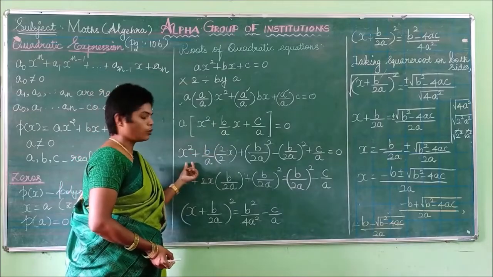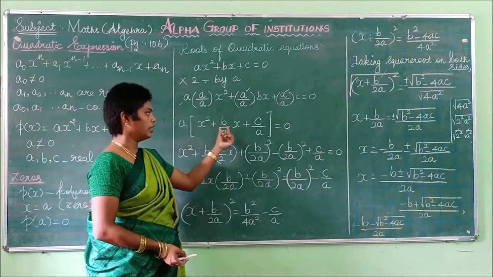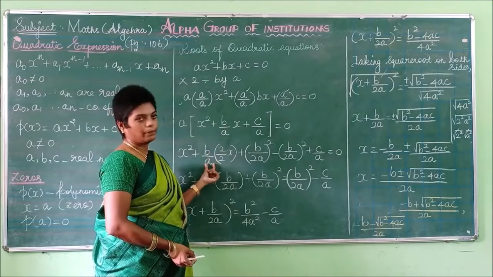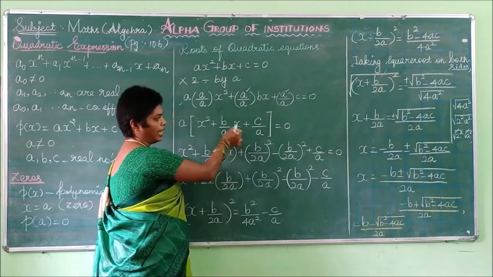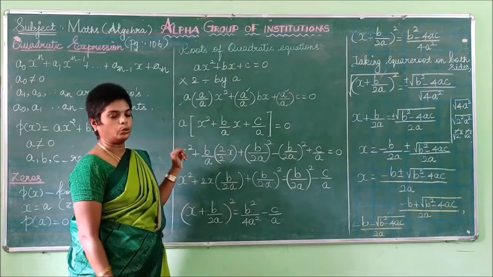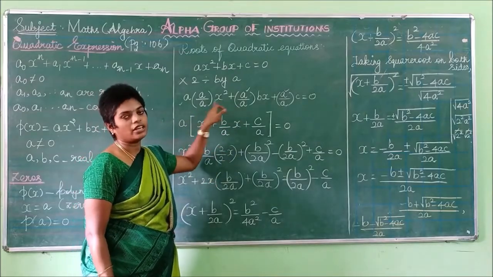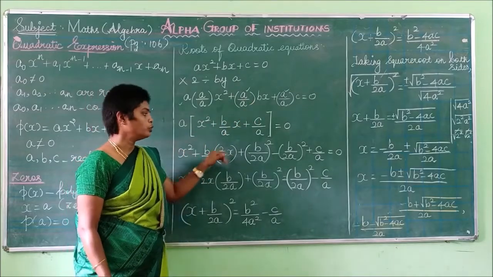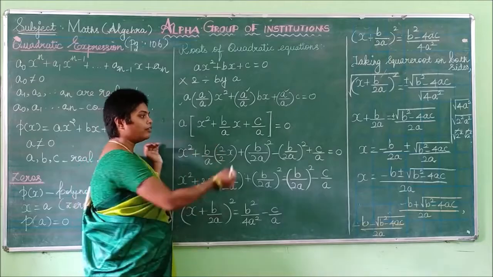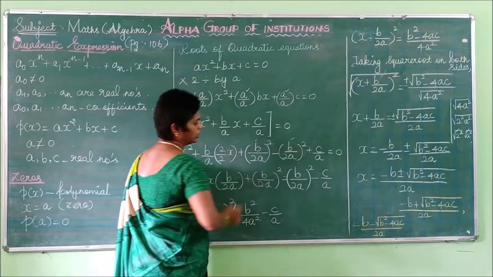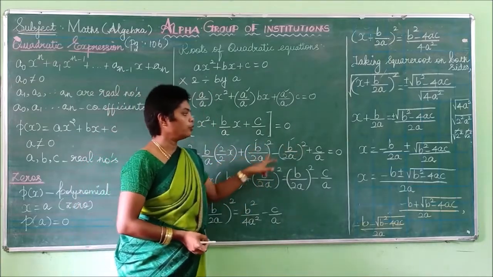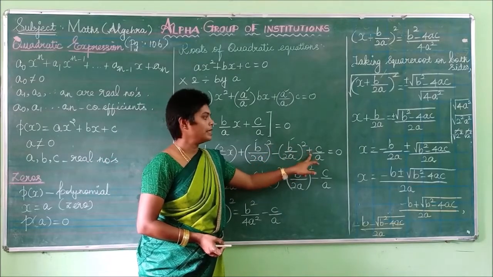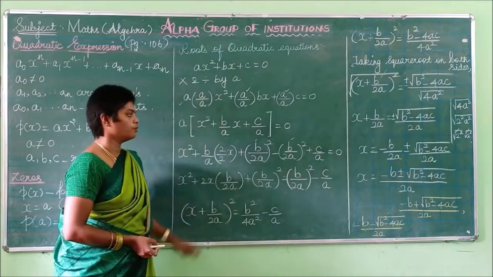So this x squared can be written as it is, and then here you are changing some values. So this b by a can be taken, and before this x I multiply and divide by 2. Here I have multiplied and divided each and every term with a, but in this step I multiply and divide the 2 only for this term, and I add and subtract these two terms. What is the term? (b by 2a) the whole square minus (b by 2a) the whole square plus c by a, which is equal to 0.